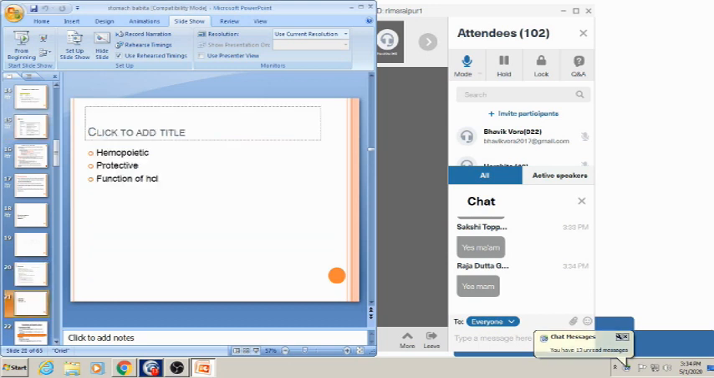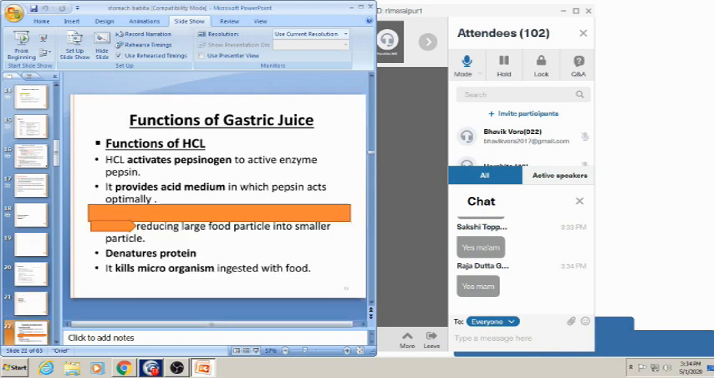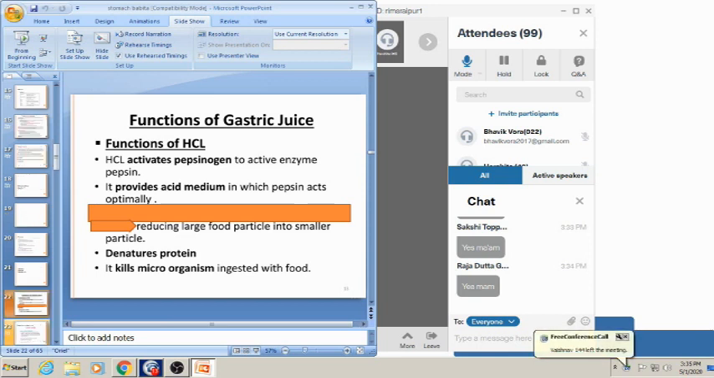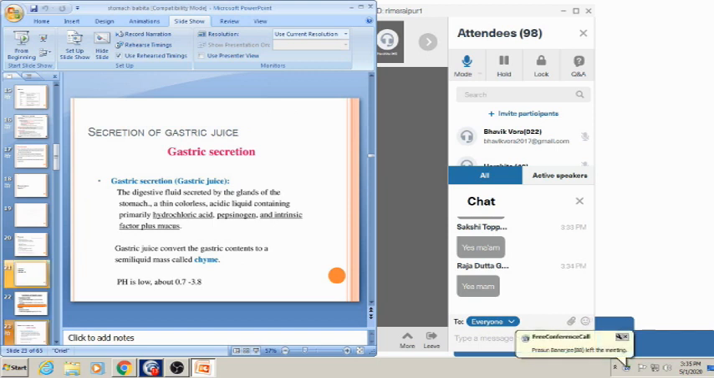Now coming to the next functions, that is hemopoietic and protective. Everyone knows about the hemopoietic and protective functions, I already described them in previous slides. Now coming to the function of HCl. HCl activates the pepsinogen. Already told you, it provides a medium in which the pepsin acts optimally. It reduces the large food particles into smaller particles. It helps in the formation of chyme. Denatures protein. It kills microorganisms ingested with food. And HCl is the most important secretion of the stomach. I will tell you about HCl in detail in later slides.